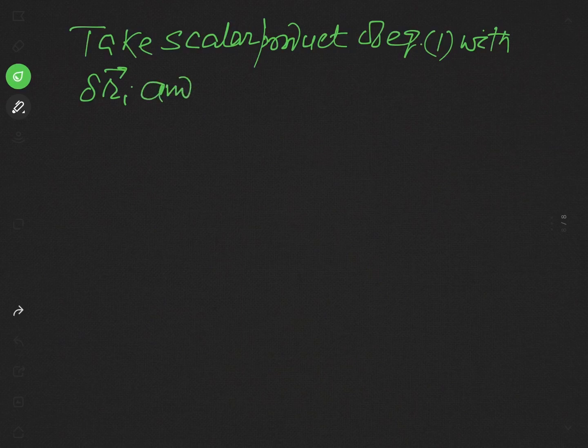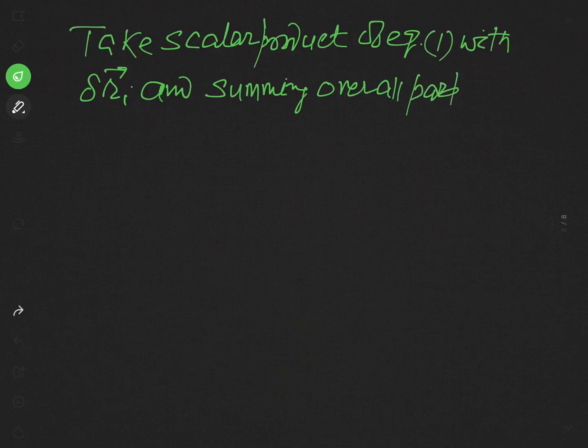And after taking this product, we sum over it for all the particles. What will be our result?